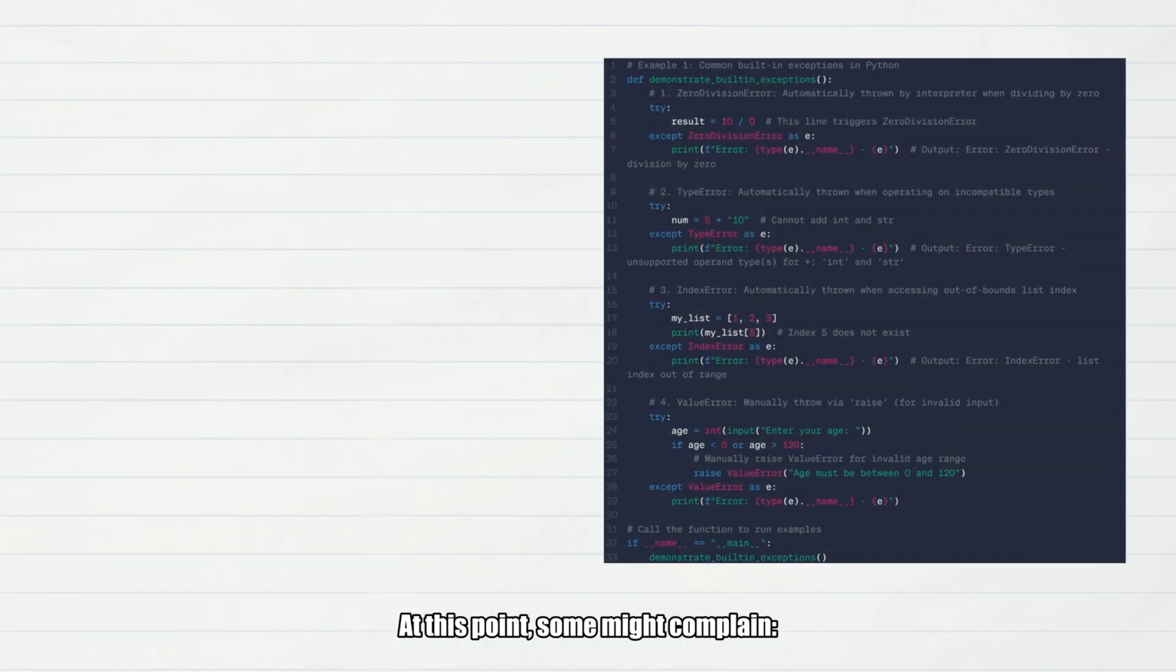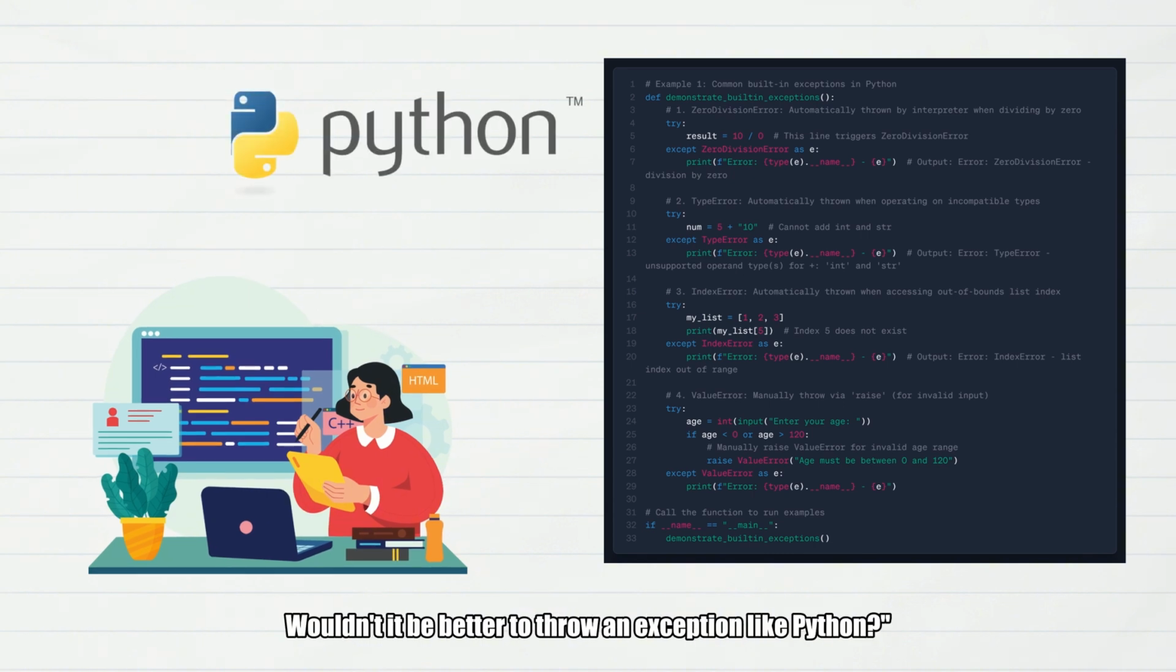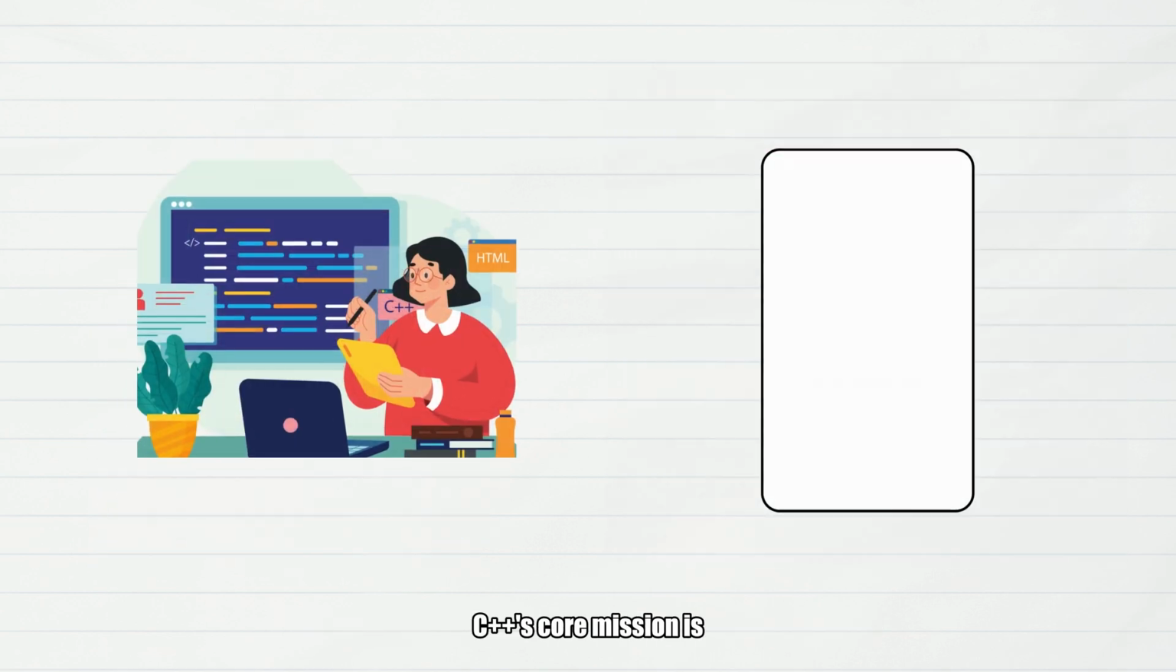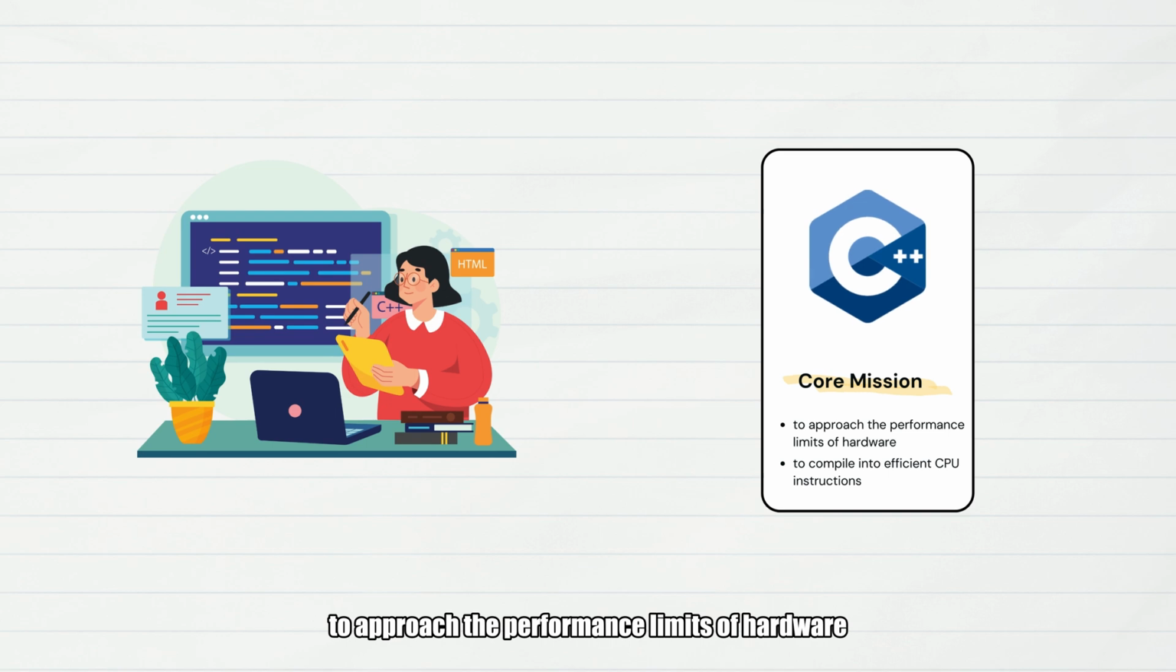At this point, some might complain, since UB is so problematic, why not just define its behavior clearly? Wouldn't it be better to throw an exception like Python? The answer is simple. C or C++'s core mission is to approach the performance limits of hardware and to compile into efficient CPU instructions. These two goals determine that UB must exist.